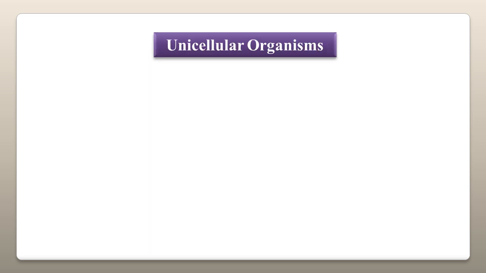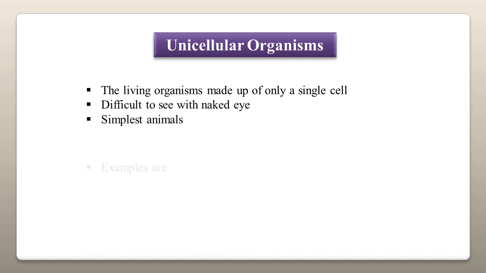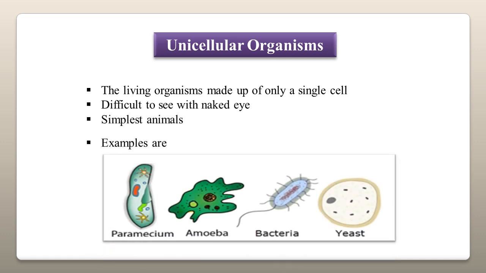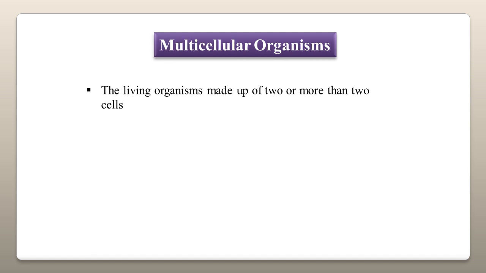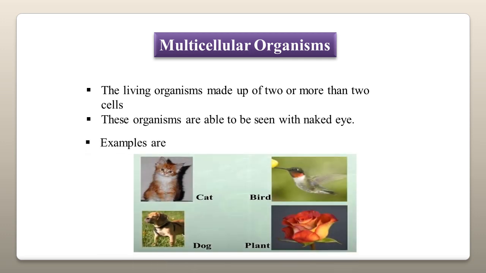Students, living organisms can be classified on the basis of number of cells. We have unicellular organisms that are made up of only a single cell. They are very simple organisms. The examples include paramecium, amoeba, bacteria, and yeast. While multicellular organisms are made up of two or more than two cells, we can observe them with the naked eye, and their examples are cats, dogs, birds, plants, etc.